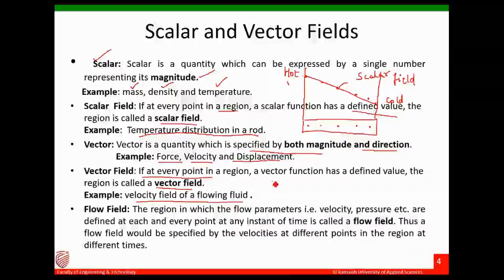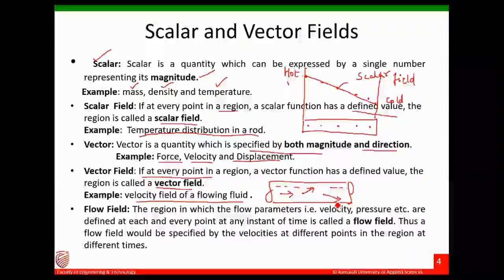Let's say this is a pipe, and there are fluids flowing. At this point I have some velocity as well as magnitude. It may be flowing something like this, and another particle something like this, slightly at some angle.